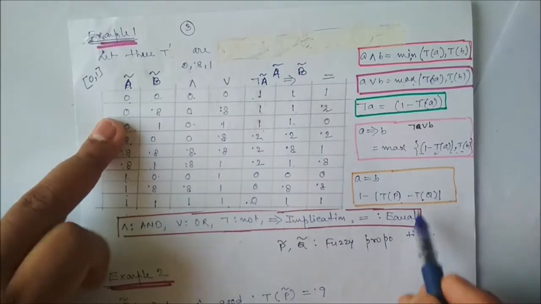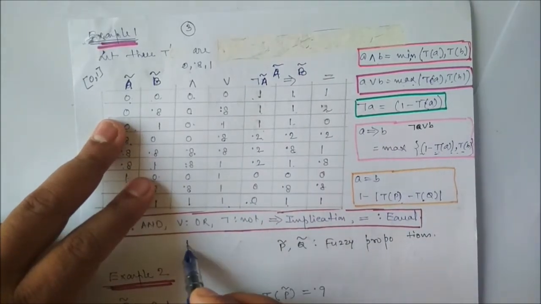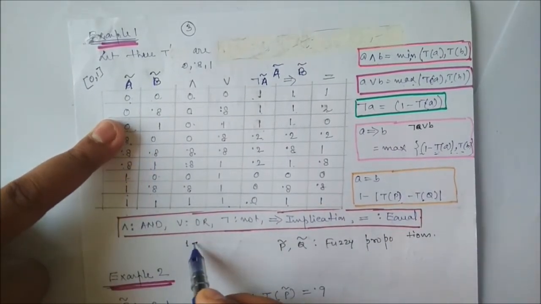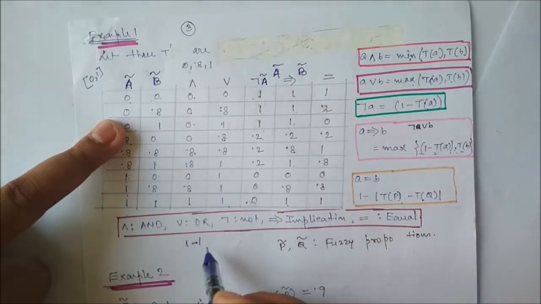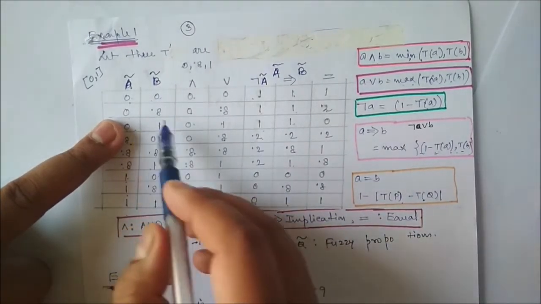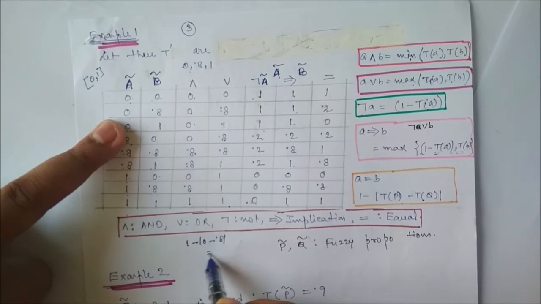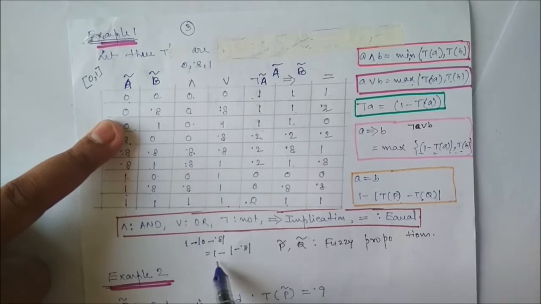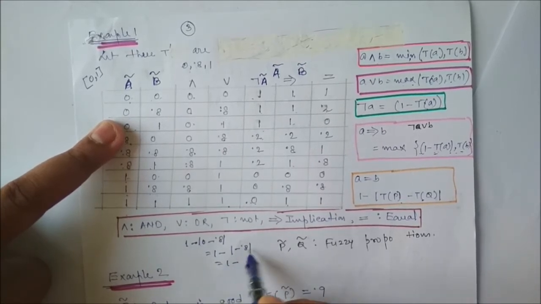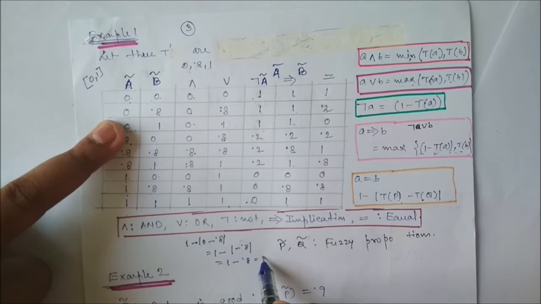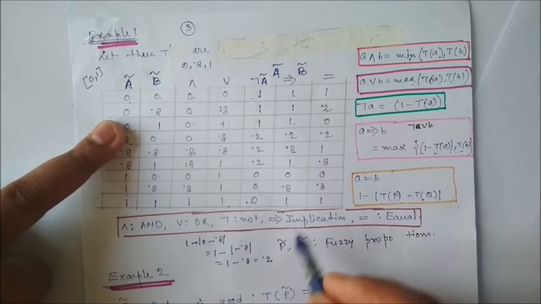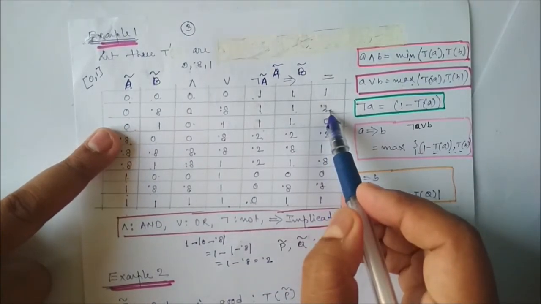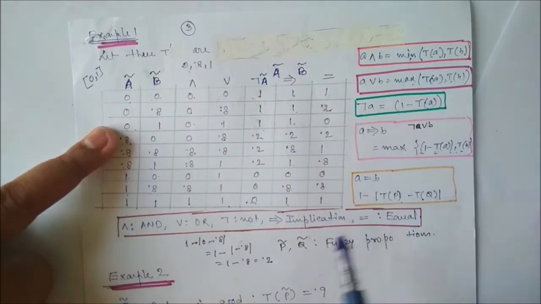Say the formula is this one. So 1 minus TP. What is TP? It is 0, minus TQ. TQ is 0.8. So 1 minus the mod value, 0.8, it is 0.2. So definitely the answer is 0.2. Are you getting this one? Similarly, you can check this one.